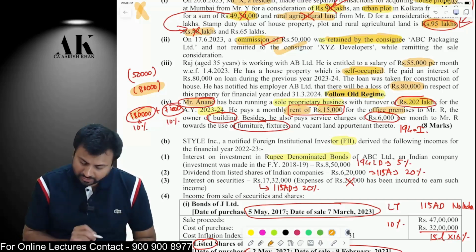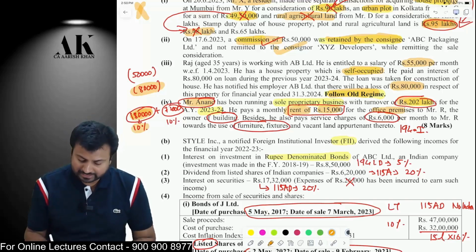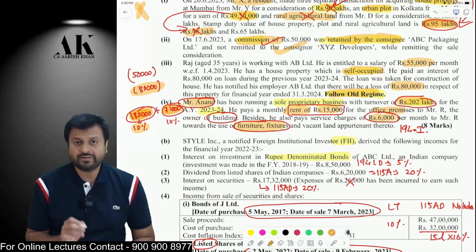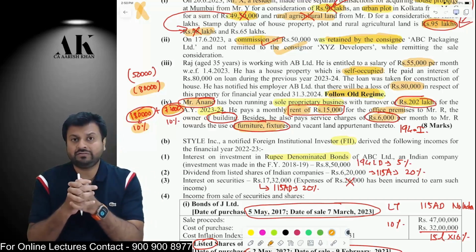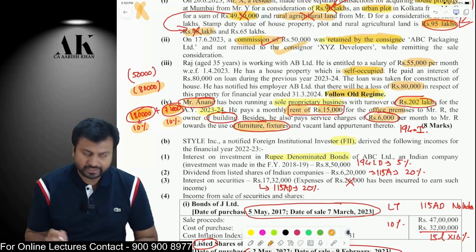Now, the assessee has paid 15,000 rupees per month for office. Therefore, 15,000 into 12 will come to 1,80,000. On that, the assessee will deduct 10% TDS. And the assessee has also taken furniture and fixture of 6,000 rupees per month. That is 72,000. Therefore, 1,80,000 plus 72,000, we have to see the aggregate. Under 194I, we have to see the aggregate. Therefore, it crosses 2,40,000 and therefore 10% TDS on both of them.